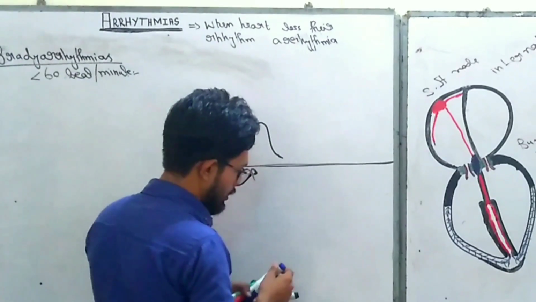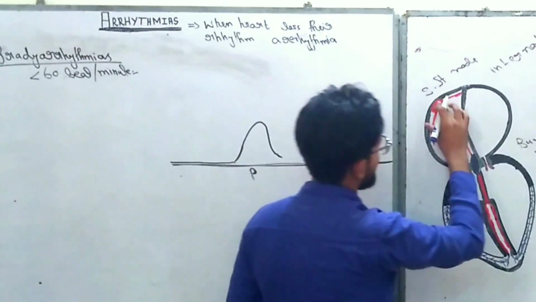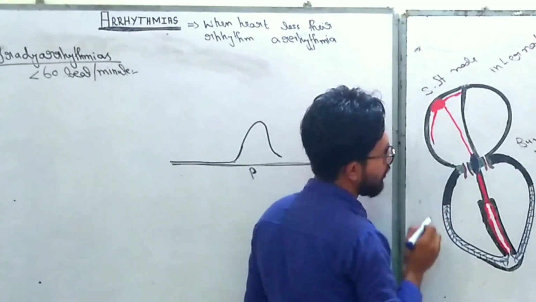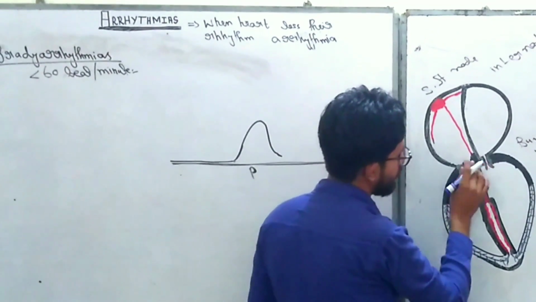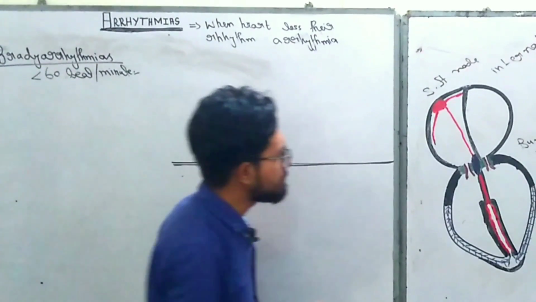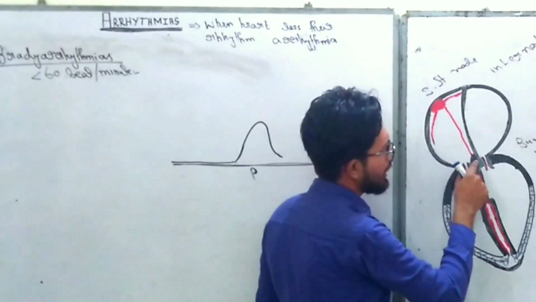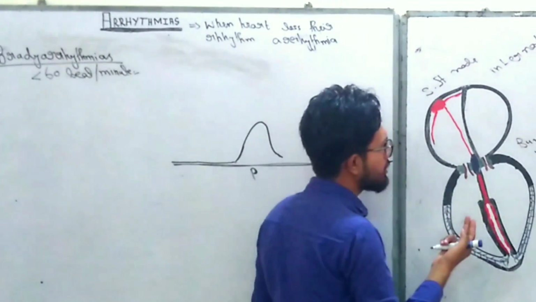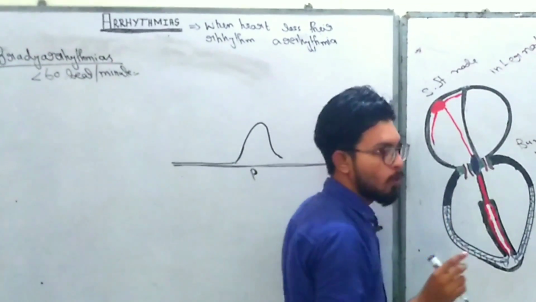And when this impulse spreads into the atrium as well as into the AV node, you know, the AV node is a very slow conductor, and the reason being, the cells found in the AV node are very small in size. And the second reason is that the AV node has small gap junctions.